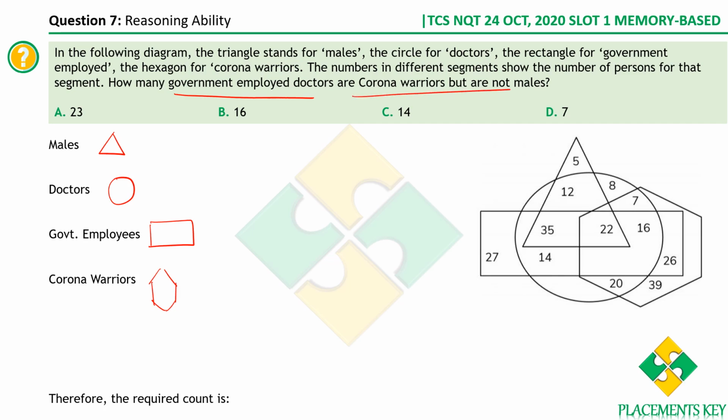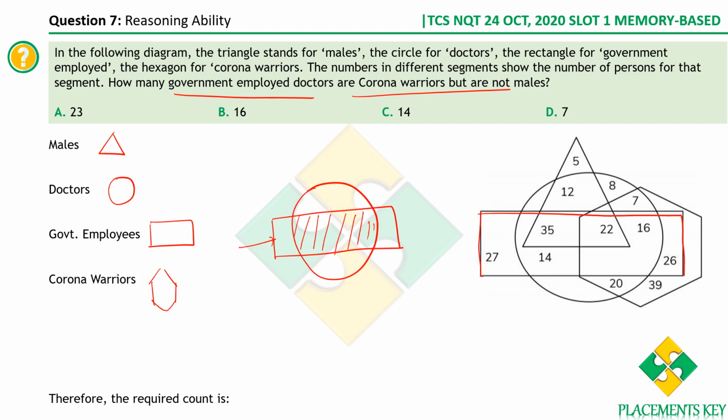Now, see, how many government employed doctors are there? These are government employees, and in that we should take the intersection of the rectangle and the circle, because this total is government employed, and in that we are supposed to find how many doctors there are. So we take the intersection of these two, which is this value. The rectangle here is government employed, and doctors is this circle. If you take these two intersections, we get these values: 35, 14, 22 and 16.